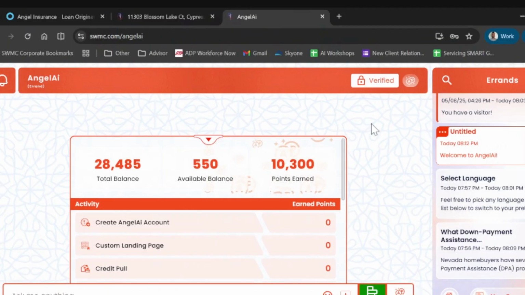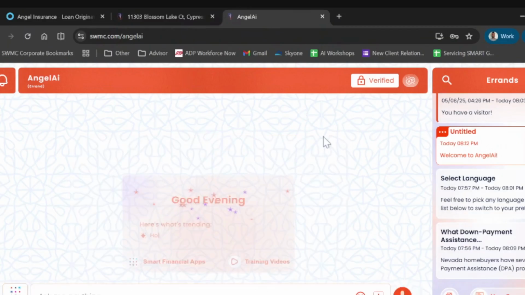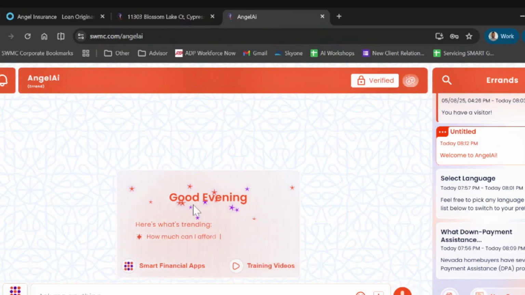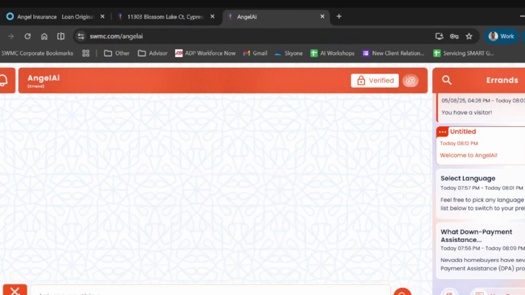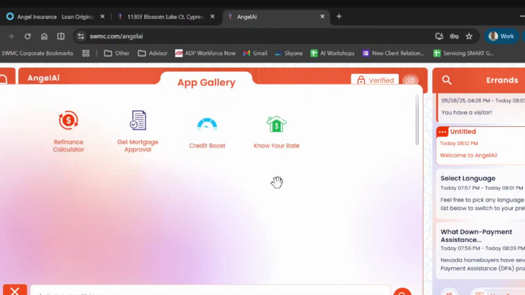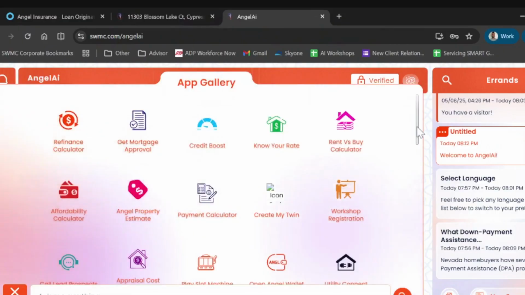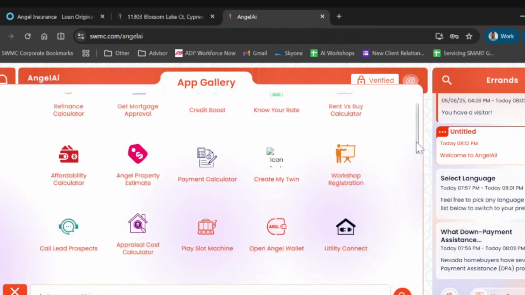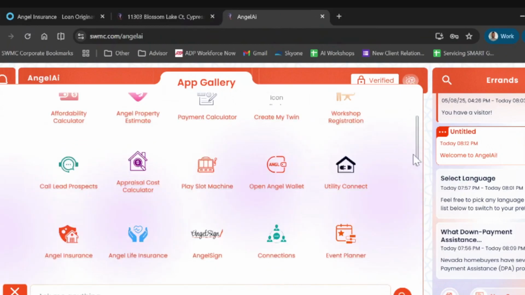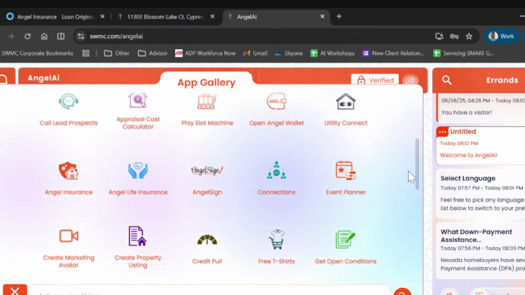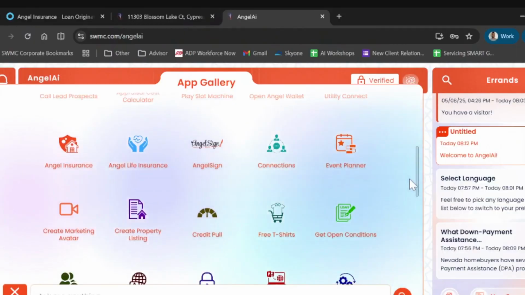Under this other one, it says create marketing avatar. If you go to the apps, there's all kinds of different options. One of them is creating a marketing avatar. How's that work? Let me see here real quick. It has a little camera right there on the left side. I believe that's pretty much the same as the twin, but it's a high definition one.